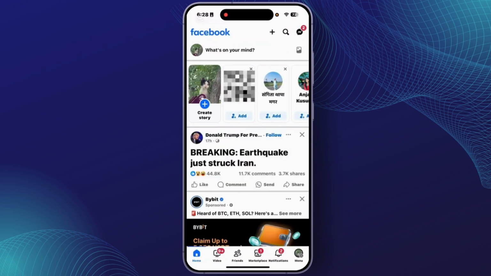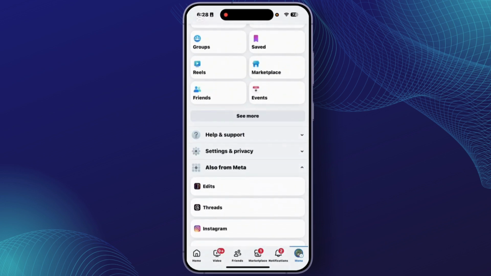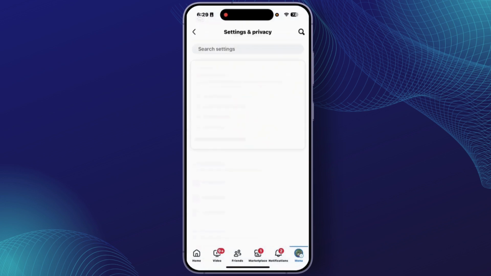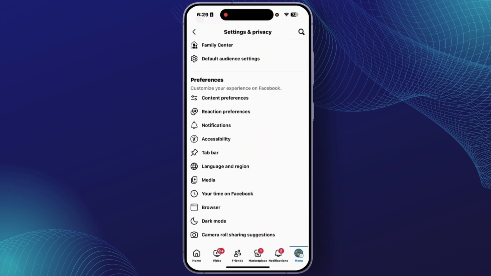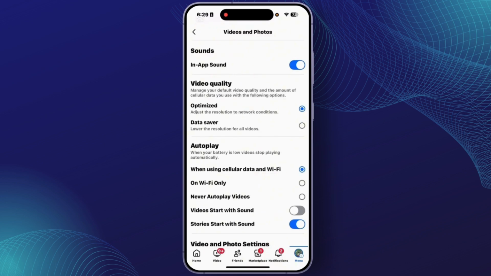After you open Facebook, at the bottom right, tap on menu. From menu, you'll have to scroll down and tap on settings and privacy. From here, tap on settings. And from the settings and privacy section, you'll have to scroll down and tap on the option media. From the media section, at the first one, sounds, make sure that you have toggled on options like in-app sounds.